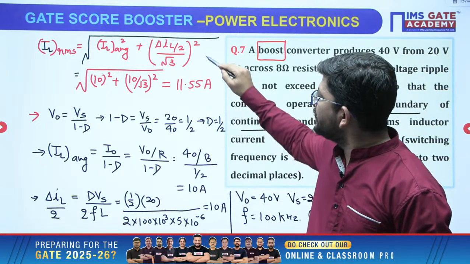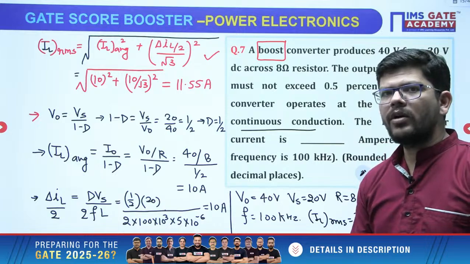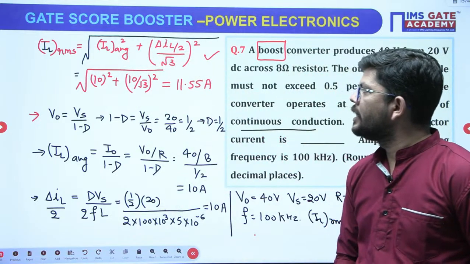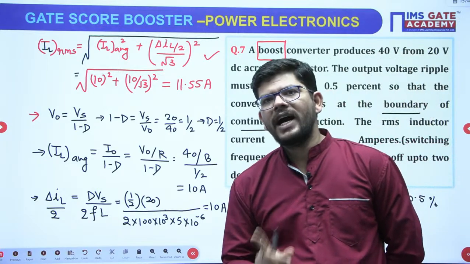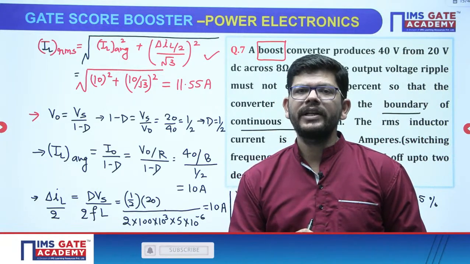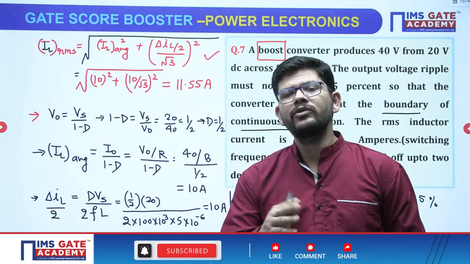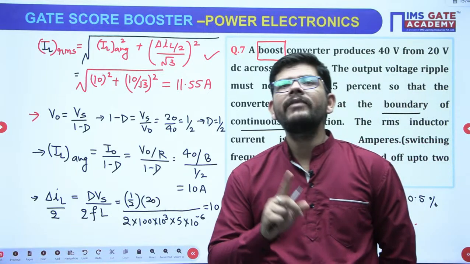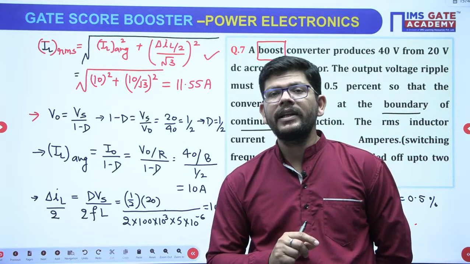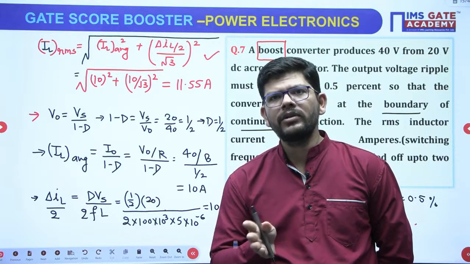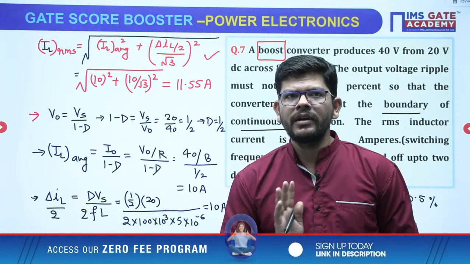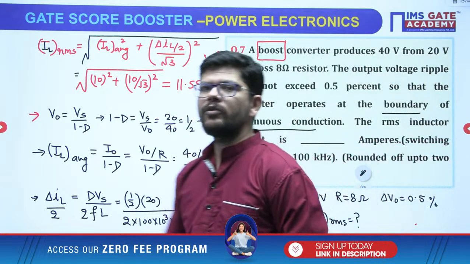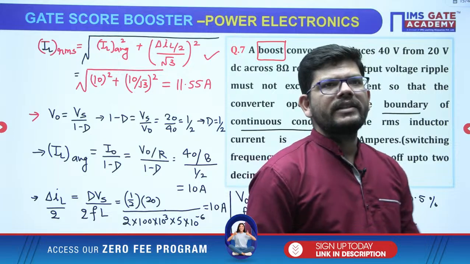Now, this is going to be the formula for IL average for all kind of converter. Every time we will need IL average and delta IL by 2. So IL average is equals to I naught in case of buck converter. It is equals to I naught upon 1 minus D in case of boost and buck boost both converters. Delta IL is D1 minus D Vs over FL in buck converter. It is D Vs upon FL in both boost and buck boost converter. Got it? Then you should know the individual formulas for output voltage as well, and that's it, right?